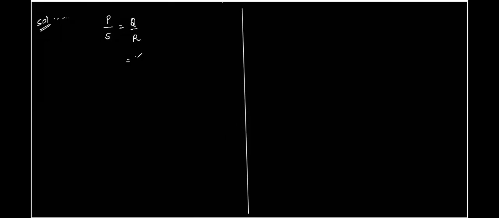So what I am doing is, I understood from the solution done until now that I need to make sure that P is to S becomes equal to Q is to R. The values of Q and R resistors are known, that is 3 is to 6. So I want that P is to S should be equal to 3 is to 6, or 1 is to 2. Therefore, I'll put the respective values.